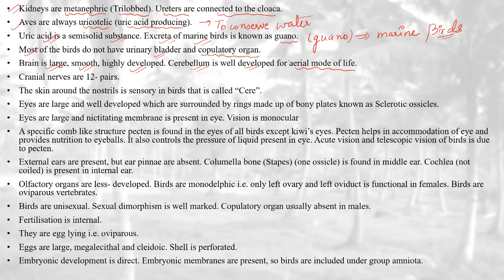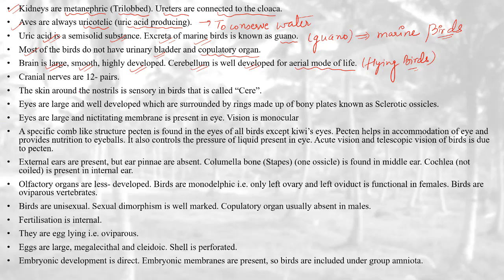Those birds which are flying birds, when they move from one place to the other, come up with a very drastic change in their cerebellum. The cerebellum becomes highly developed, especially for the aerial mode of life.